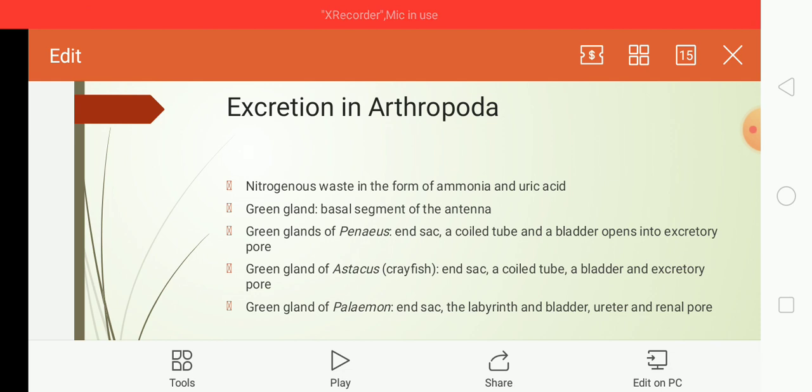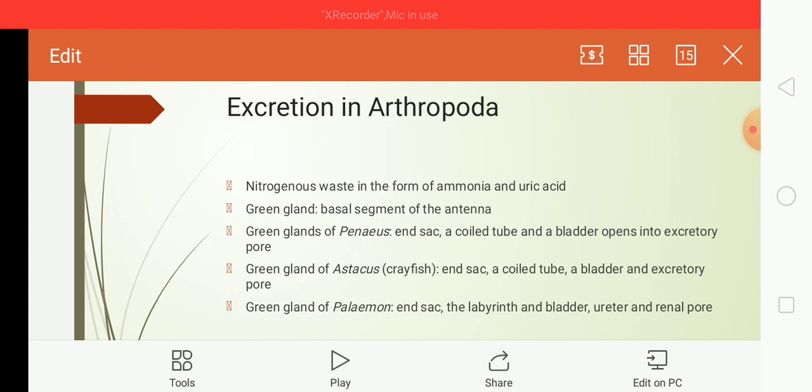They are located in the basal segment of the antenna, which is why they are also called antennary glands. The excretory product is green in color, so they are called green glands. There are two antennary glands in each crustacean.